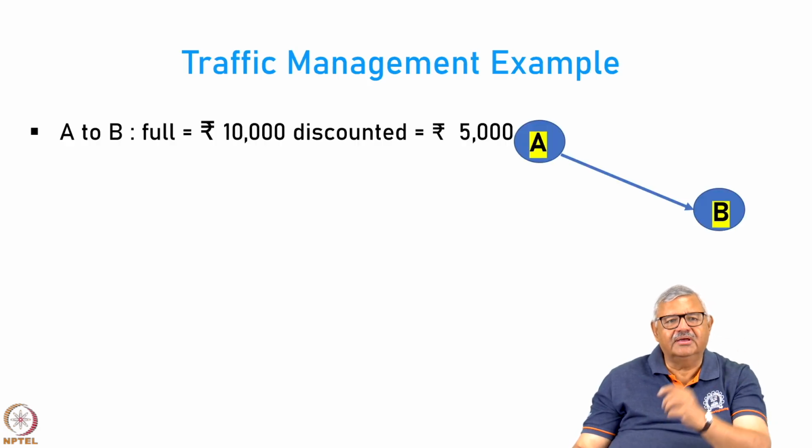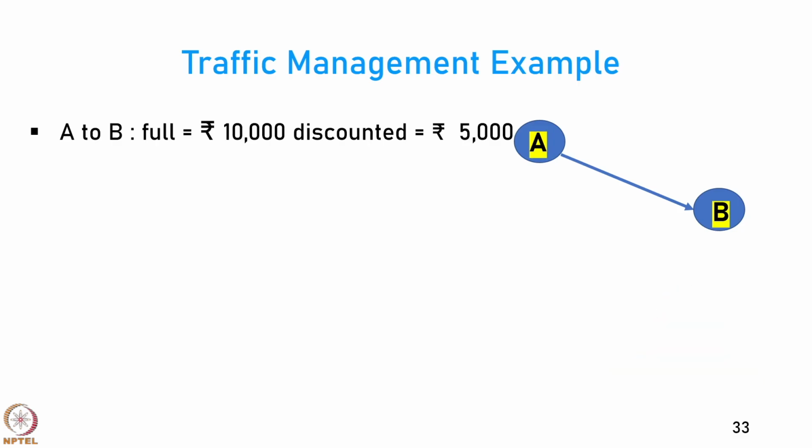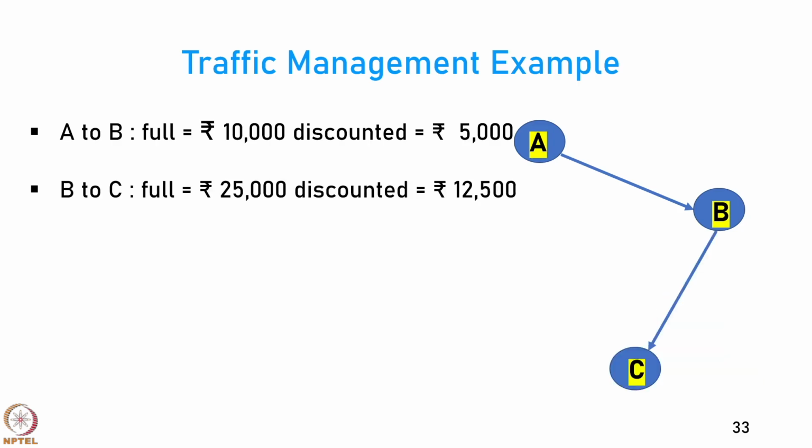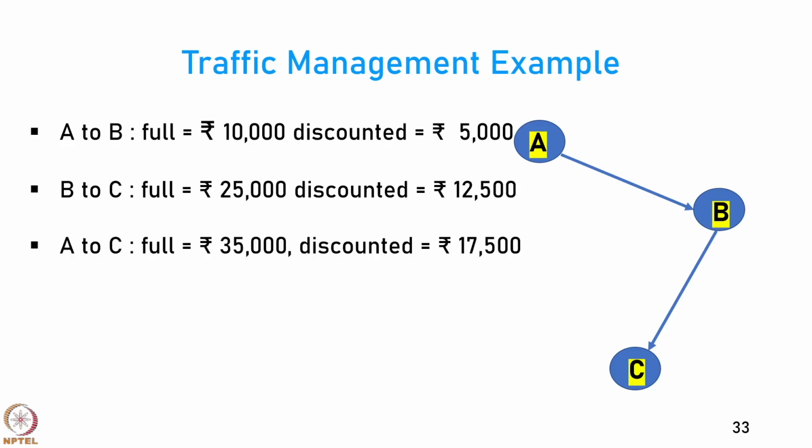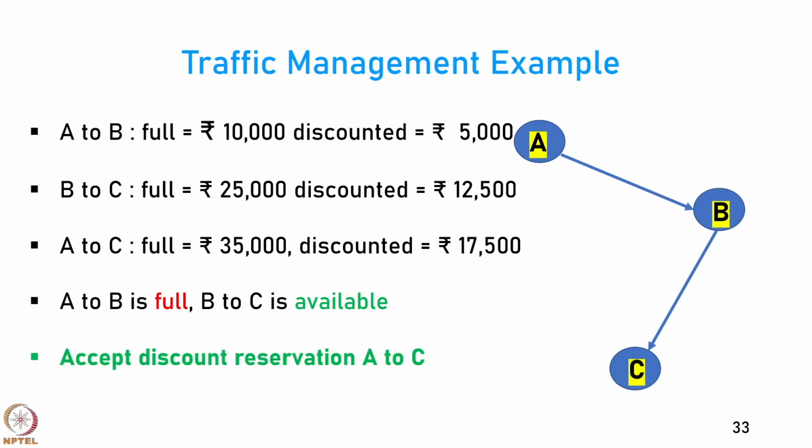Let us say from A to B, the full fare is 10,000 rupees and the discounted fare is 5,000 rupees. From B to C, the full fare is 25,000 rupees and the discounted fare is half of it, 12,500. Now, suppose you go from A to C, the full fare is 35,000 rupees and the discounted fare is half of that. Imagine a situation where the flight A to B is full and flight B to C is available. What you can do is accept discount reservations from A to C.